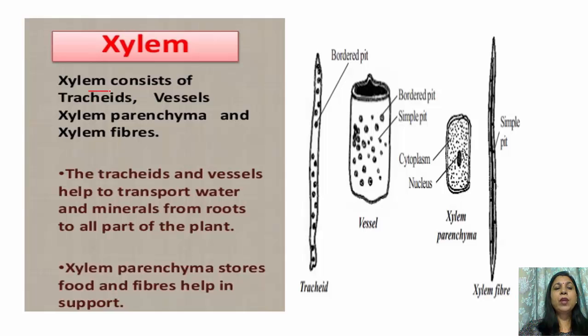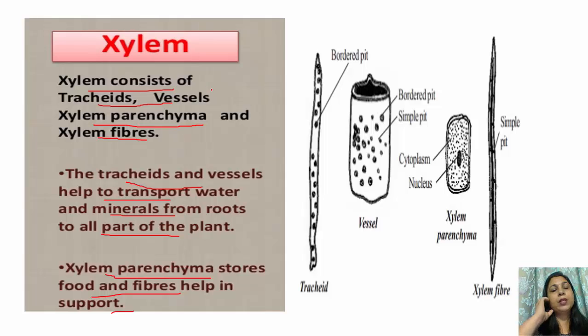Xylem consists of four types of cells. These are tracheids, vessels, xylem parenchyma, and xylem fibers. The tracheids and vessels help to transport water and minerals from the root to all parts of the body. Xylem parenchyma stores food, and fibers help in support. They give mechanical strength.